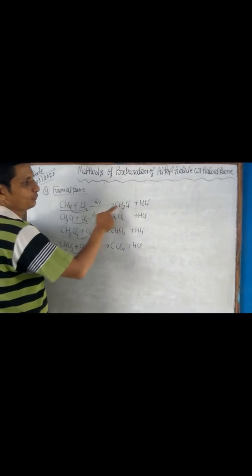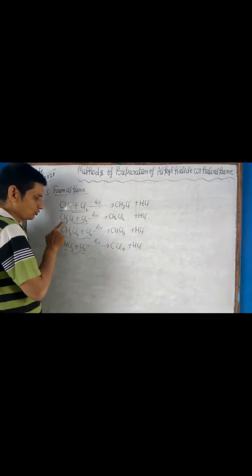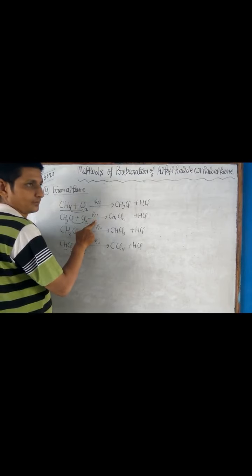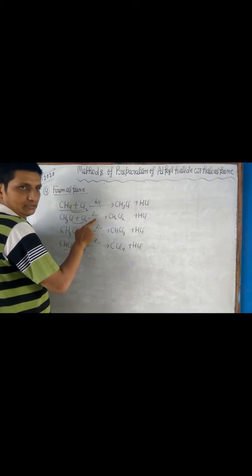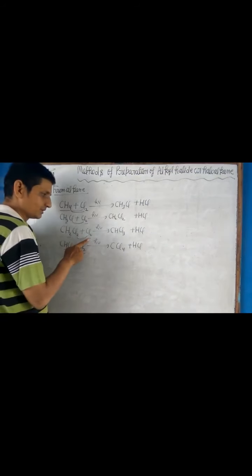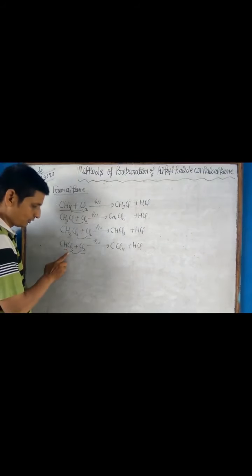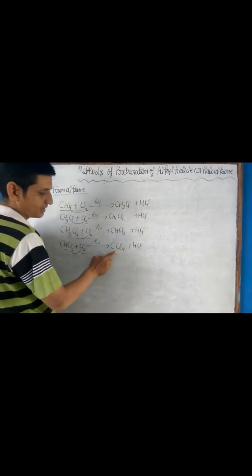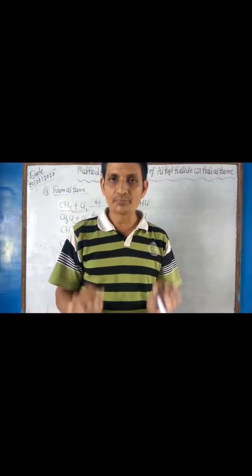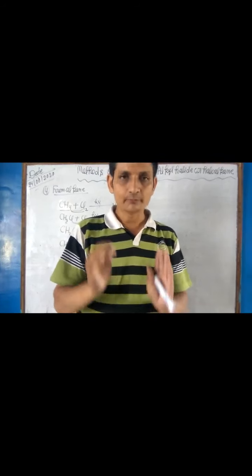So students, we can say methane reacts with chlorine to form monochloromethane. Monochloromethane or methyl chloride reacts with chlorine in presence of sunlight, UV light or H nu to give dichloromethane. Dichloromethane reacts with chlorine to give trichloromethane or chloroform. Chloroform reacts with chlorine to form tetrachloromethane. Okay students, these are the methods of preparation of alkyl halides. So prepare it for the board exam.